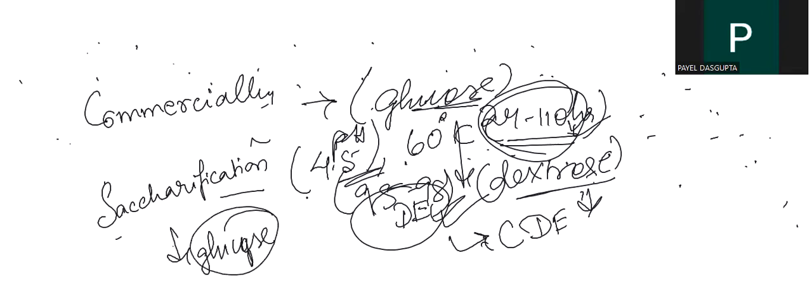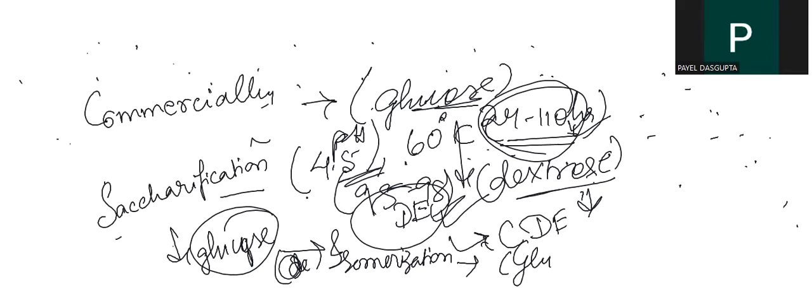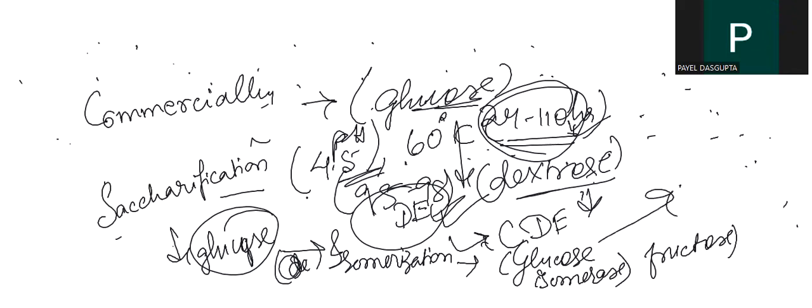This will further go for isomerization, that is, glucose isomerase, and you will get fructose. Followed by that, we can go for high fructose corn syrup, which we usually obtain as 42% HFCS and 55% fructose concentration.